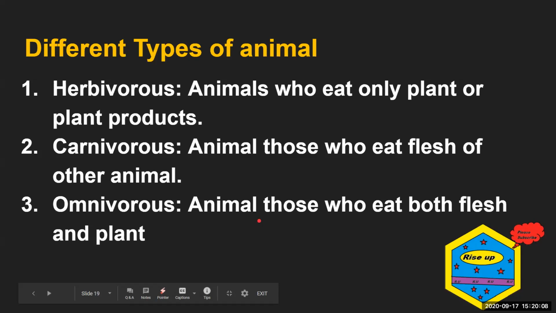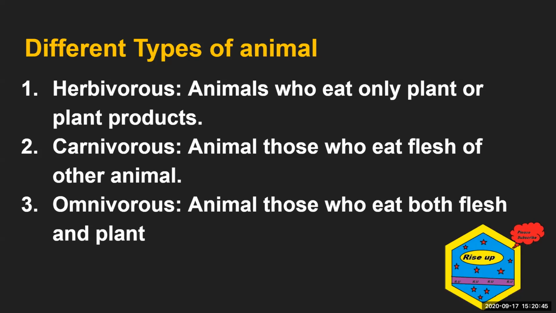Now, animals also eat food. Some animals eat grass, some eat other animals, and some eat both. The animals which eat plants or the products made by plants are known as herbivores, like the cow. A cow eats grass and fruit. The animals which eat the flesh of other animals, for example the tiger, eating deer and zebra, are carnivores because they eat other animals.